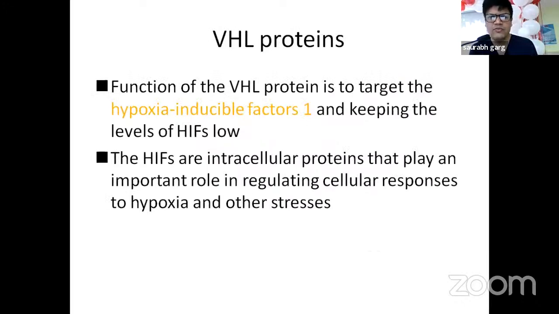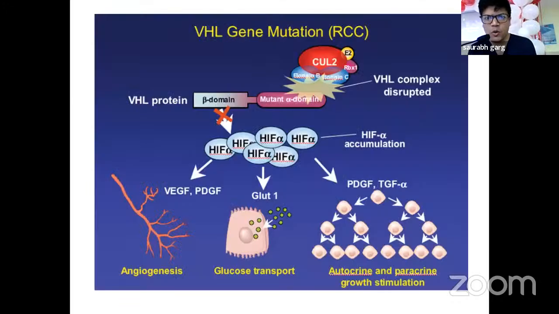Now, the function of the VHL protein is to target the hypoxia-inducible factors and keep the levels of HIF low. The HIFs are intracellular proteins that play an important role in the cellular responses to hypoxia and other stresses. This is a compact flowchart that shows how the VHL gene mutation works. It forms the HIF proteins and how they lead to angiogenesis, affect the glucose transport, and affect the autocrine and paracrine growth stimulation.